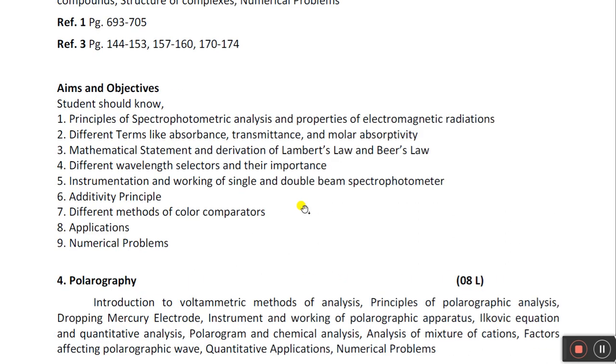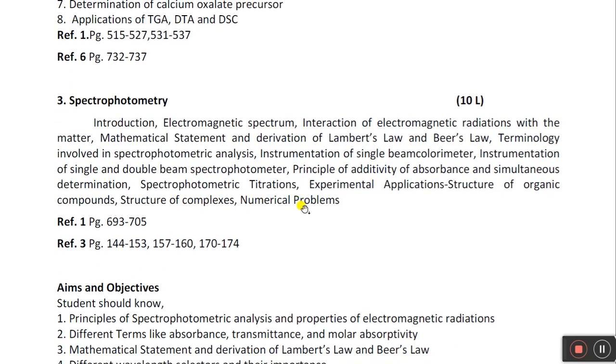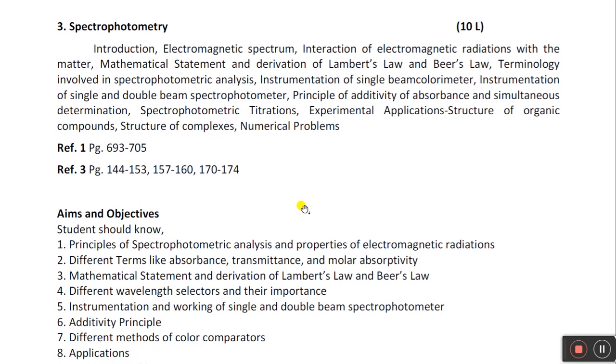Now the next chapter is spectrophotometry. Okay, in SYBSc some part we have seen spectrophotometry. In the photochemistry chapter we have learnt this. So learn some basic concepts from that. What is meant by absorbance, transmittance, Lambert's law, Beer's law, optical density, units of optical density, Lambert-Beer's law, and so on.